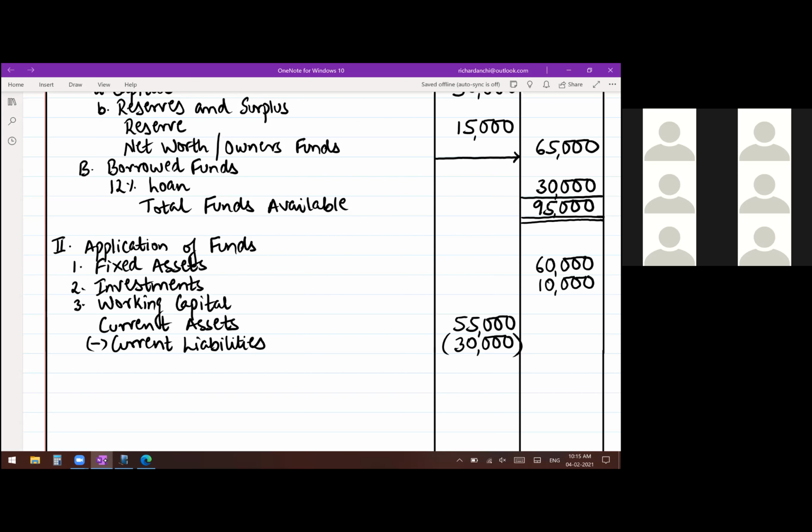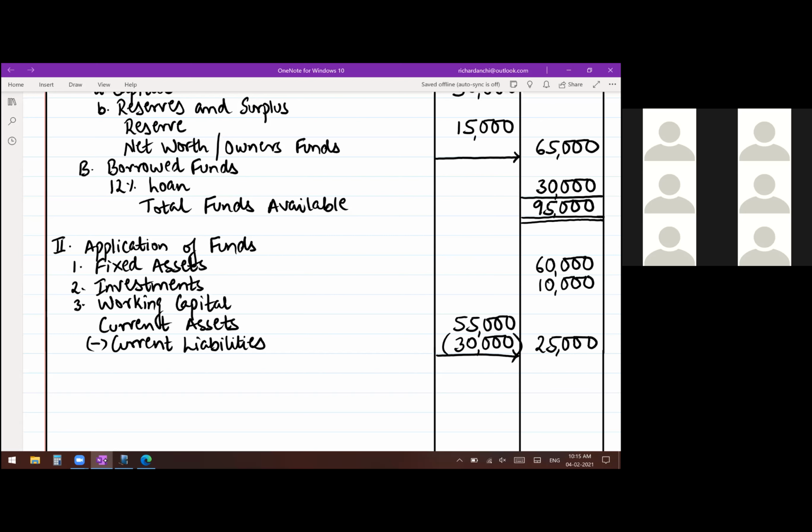Okay, it avoids confusion also, and it is required to be presented like this. Whenever a minus sign is there, put it in a bracket. It will help you even while preparing the cash flow statement. There it becomes essential, very important to write negative figures in brackets. Okay, subtract and put it in the outer column. 55 minus 30, that is 25,000. That is your total working capital.